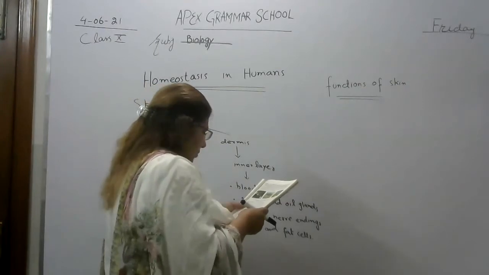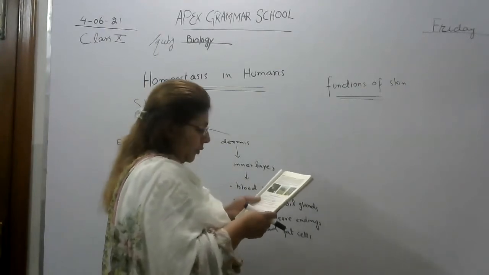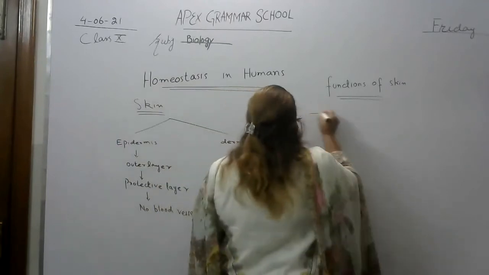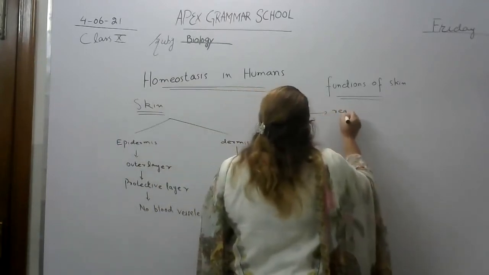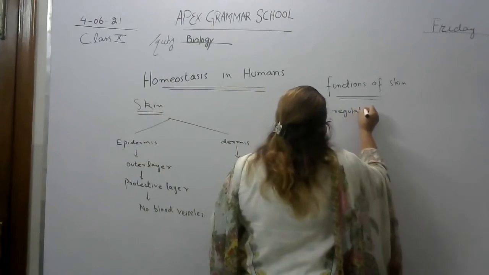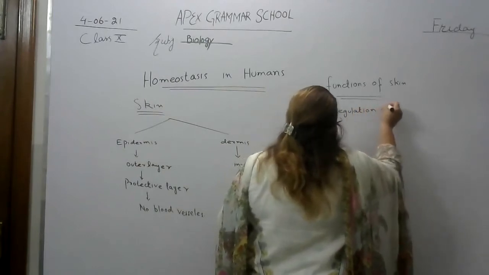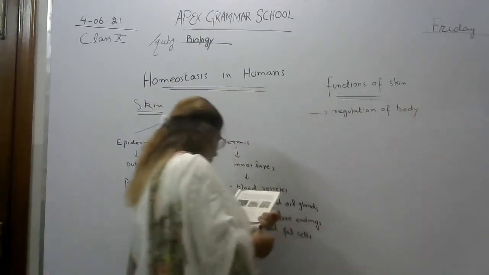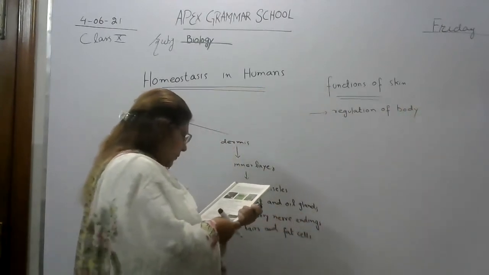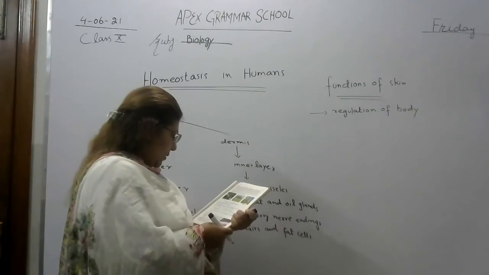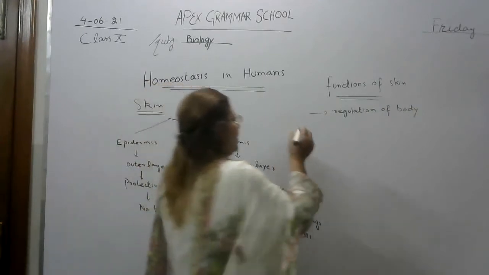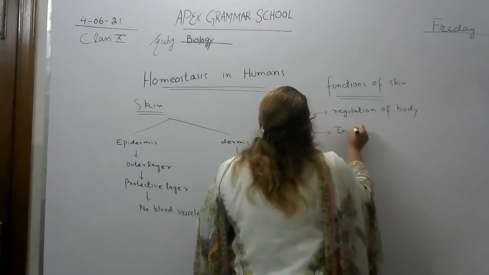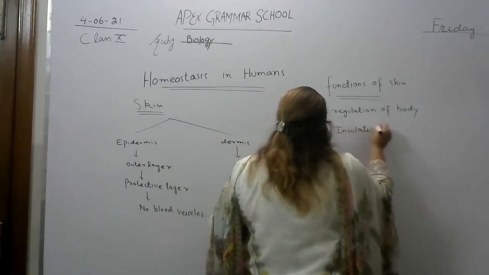First of all, skin performs an important role in the regulation of body temperature. And the thin layer of fat cells in the dermis insulates the body. Secondly, it can insulate the body.